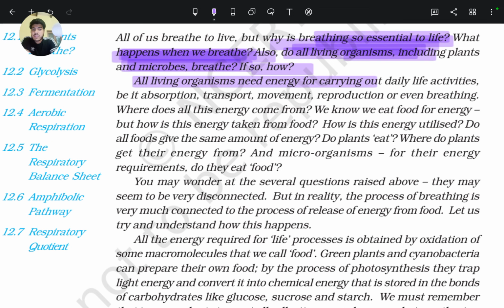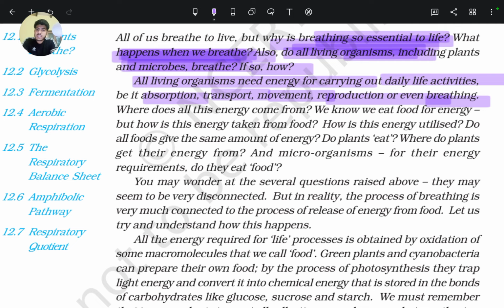All living organisms need energy for carrying out daily activities like absorption, transport, movement, reproduction, or even breathing. As we all know, breathing is an essential process of our life. When we breathe, we simply take air in and out.